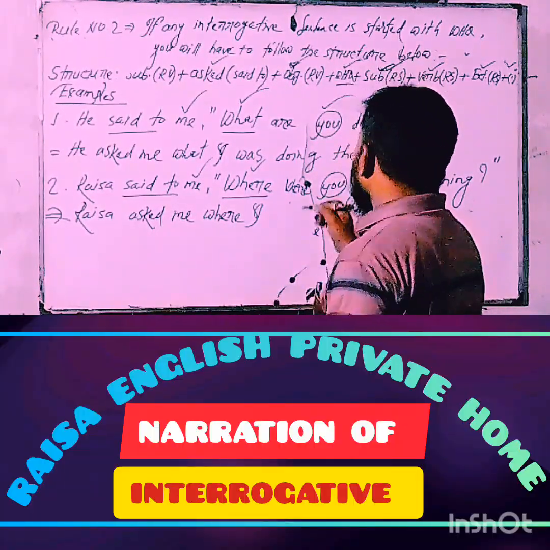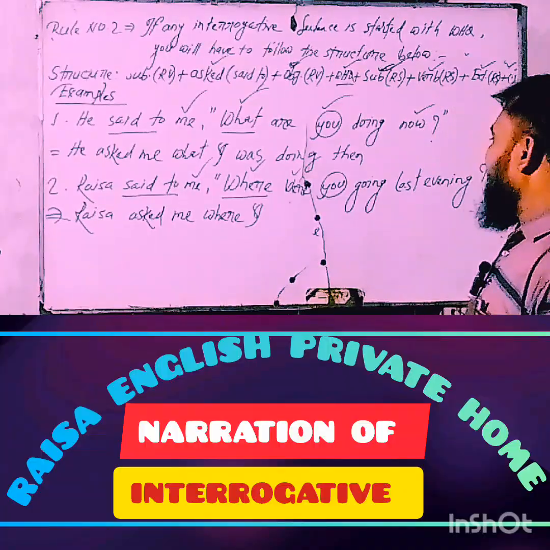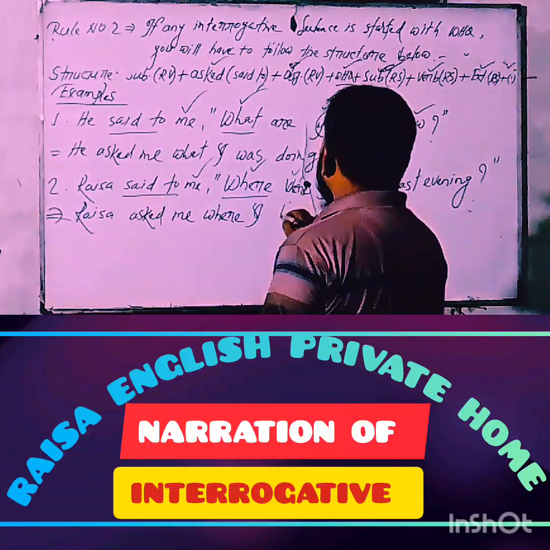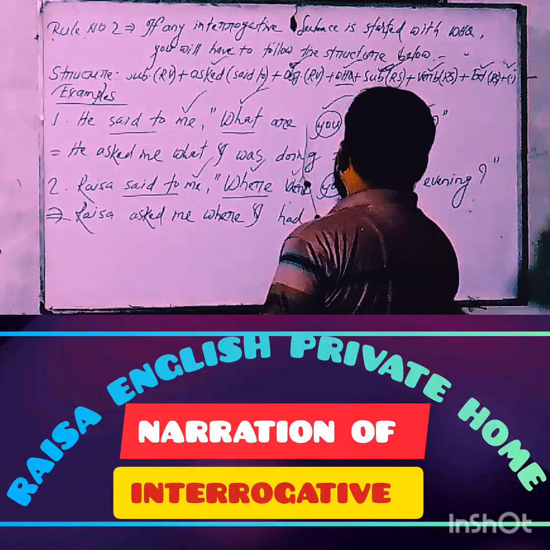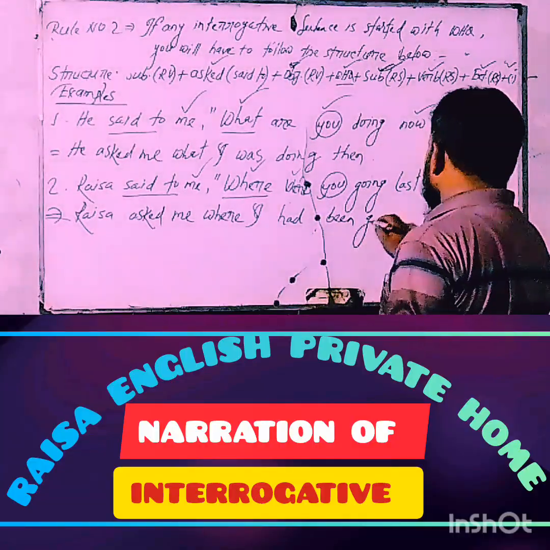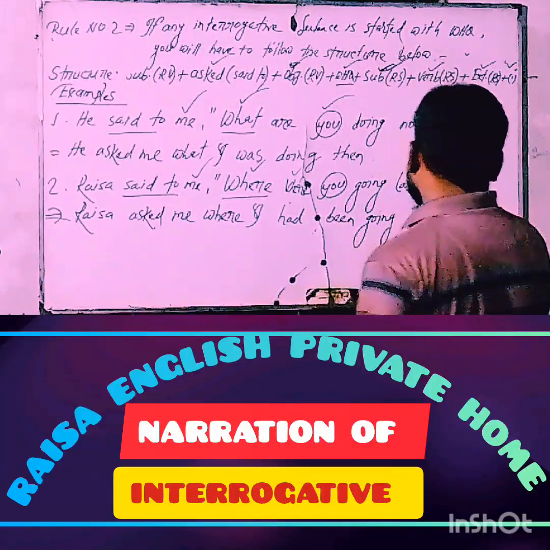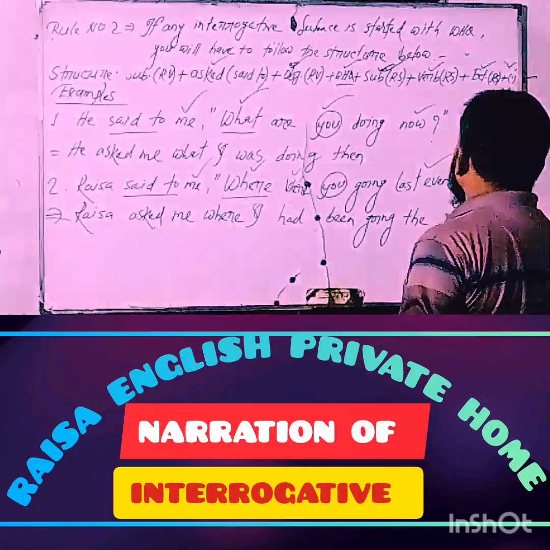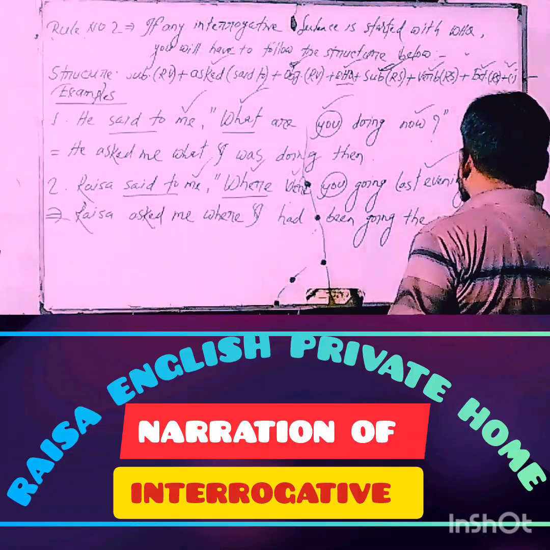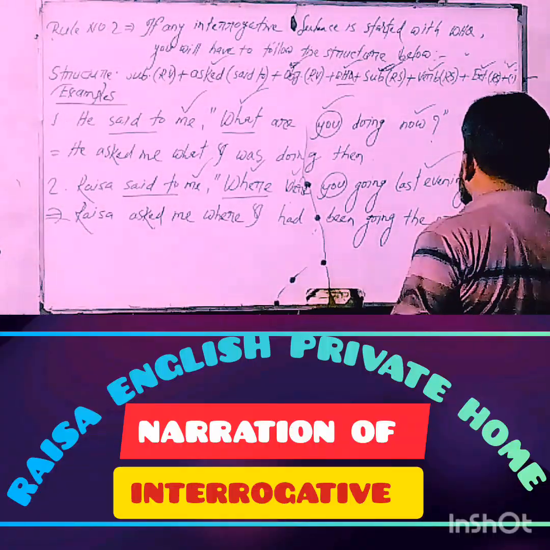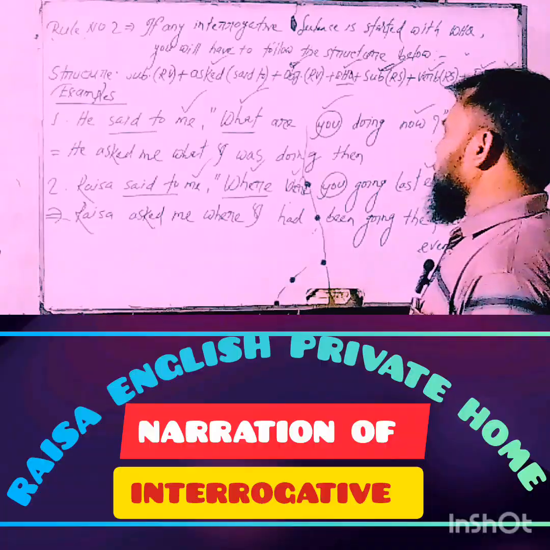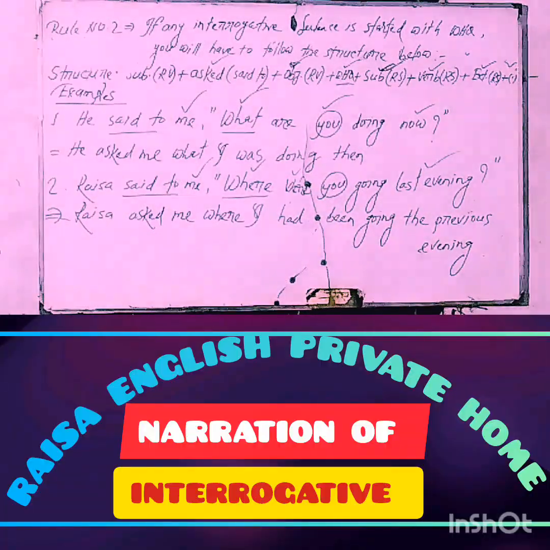Then try to change the verb. Here the verb "are" must be changed into "had been". The extension "going", and "last evening" turned into "the previous evening". Finally, end with a full stop. Have you understood clearly?